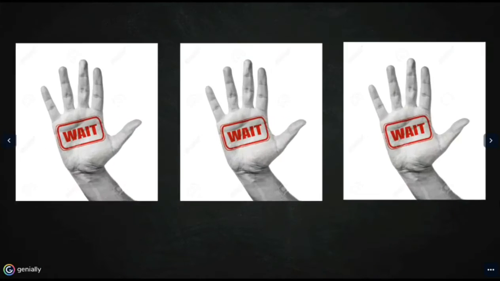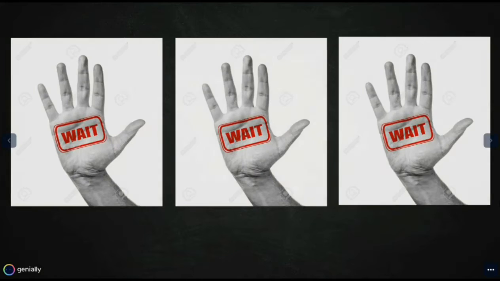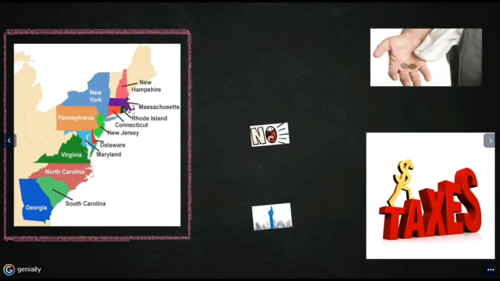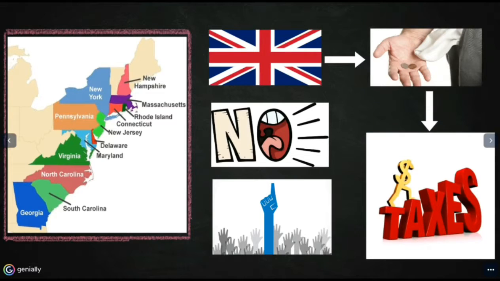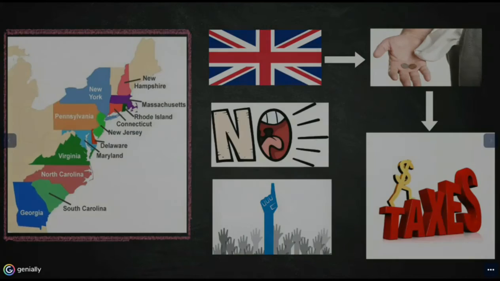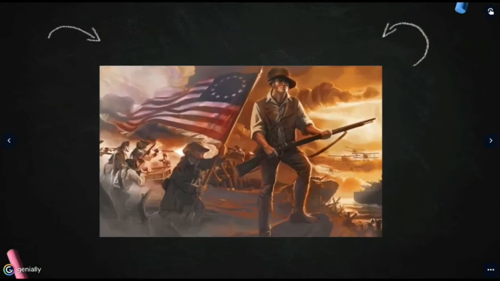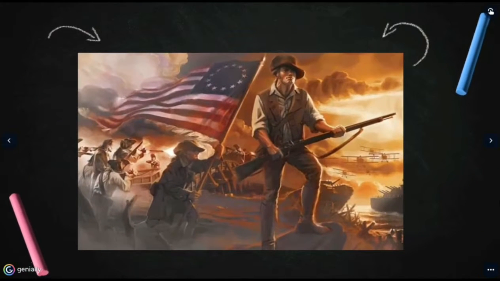Wait. Let's analyze everything that's happening. Okay, imagine that you live in one of these 13 colonies. The country that dominates you needs money. It increases the price of taxes, and you have to pay them. You also can't vote or participate in the government. What would you have done in their place? Would you have rebelled yourself, or sat down and continued to pay taxes? I think I would rebel against them. Oh, that was exactly what the colonists did. Oh, okay, now I get it. Can we continue now? Yes, come on.